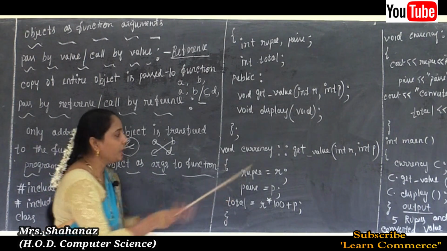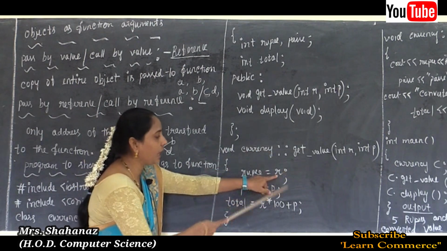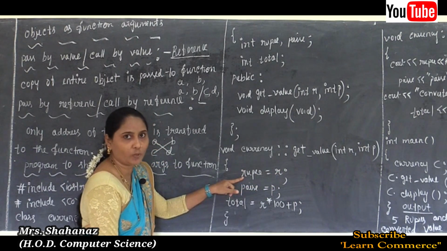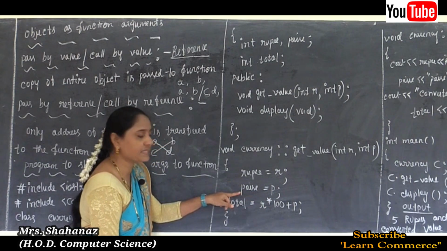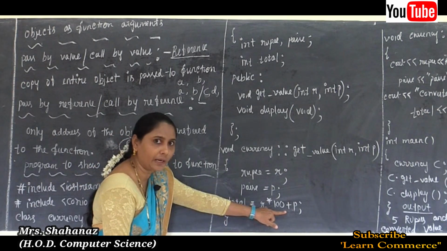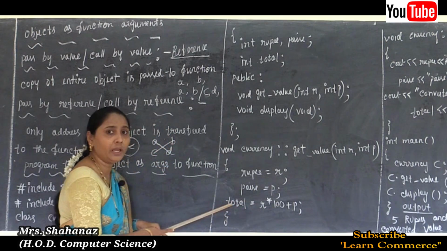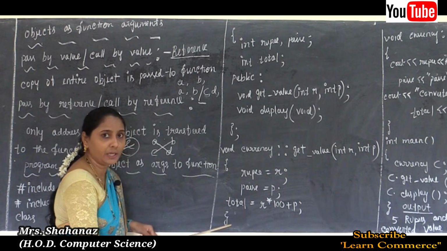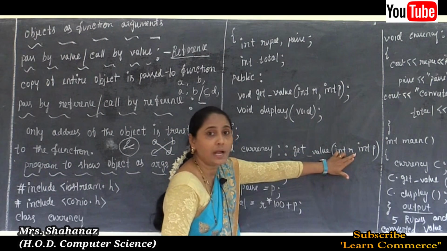Clear this point here? In our get_value, some calculation we completed. That means the R value, if you are taking R value as 100, now the rupee value is equal to 100. P value is equal to 50 paise. That means paise value is equal to 50, and whatever the value we are going to take for R and P, such one going to multiply by 100 and going to add it into the variable total. Opening of the flower bracket, we need to close the flower bracket. This is the calculation for the get_value by using the arguments.